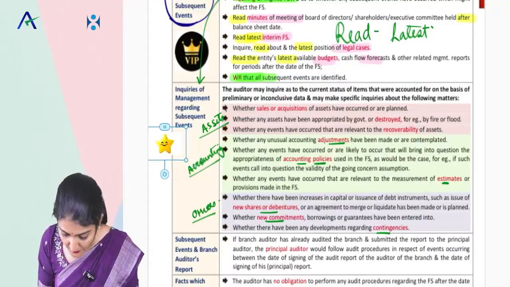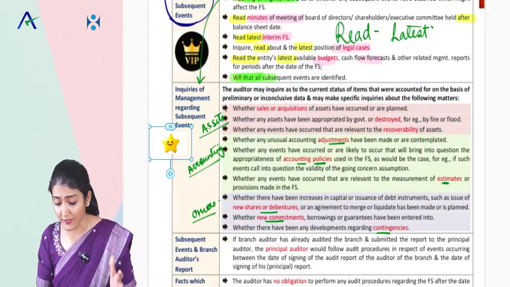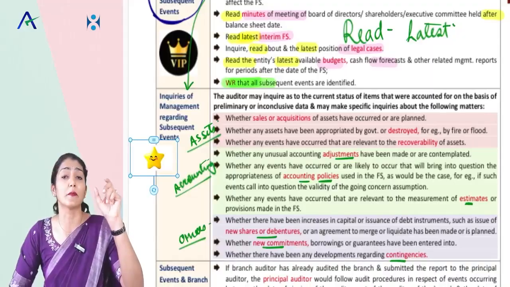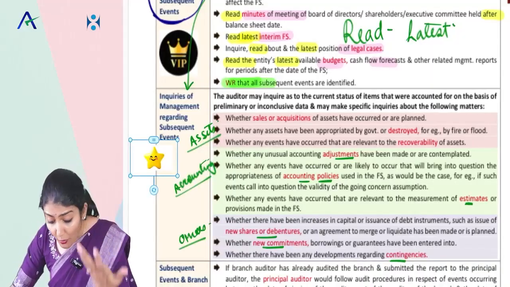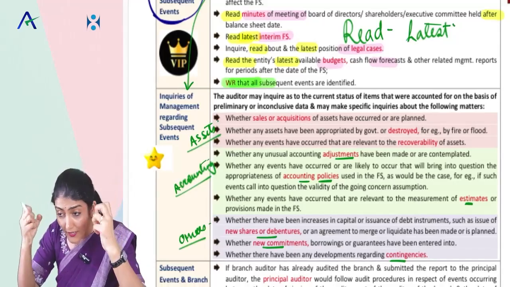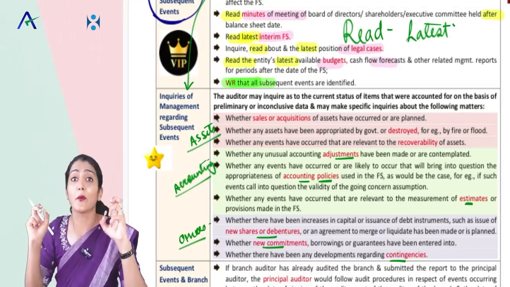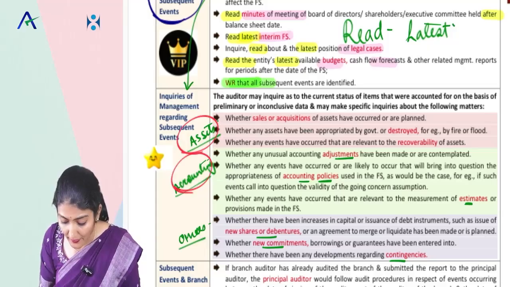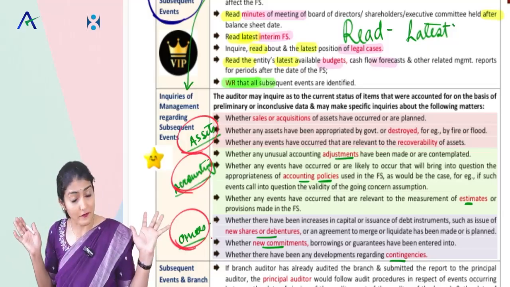The audit procedures to identify subsequent events, and then the inquiries of the management regarding the subsequent events. What inquiry will you do when you go and meet the head of the management? What inquiries will you do regarding the subsequent events? So you will inquire regarding the assets, you will inquire regarding the accounting and the others.